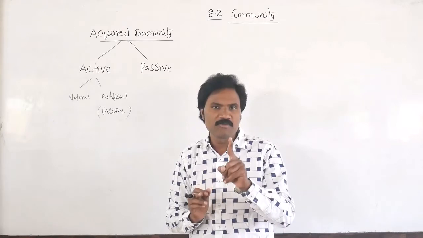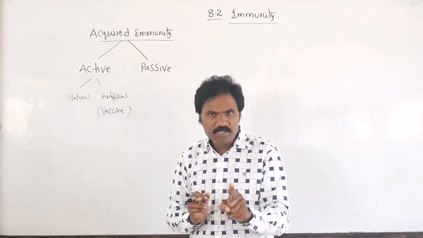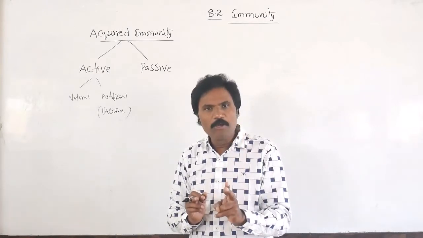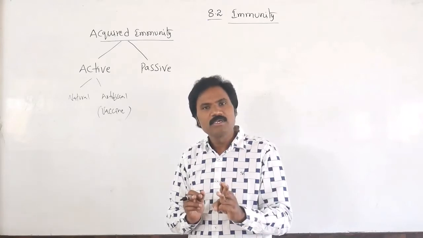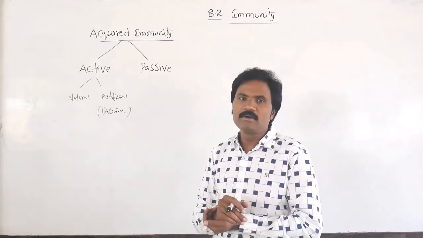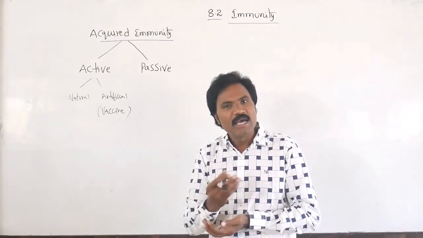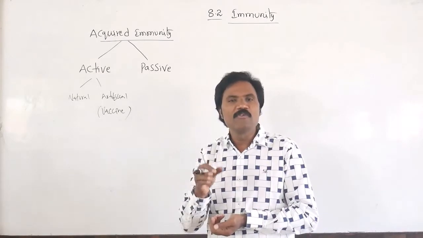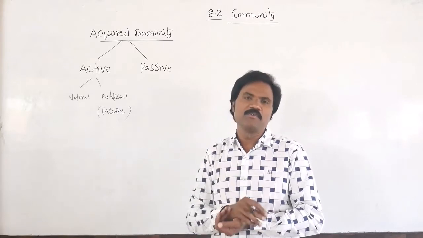What are the first generation vaccines? Like BCG, polio, smallpox, tetanus, rabies and influenza are all first generation vaccines.